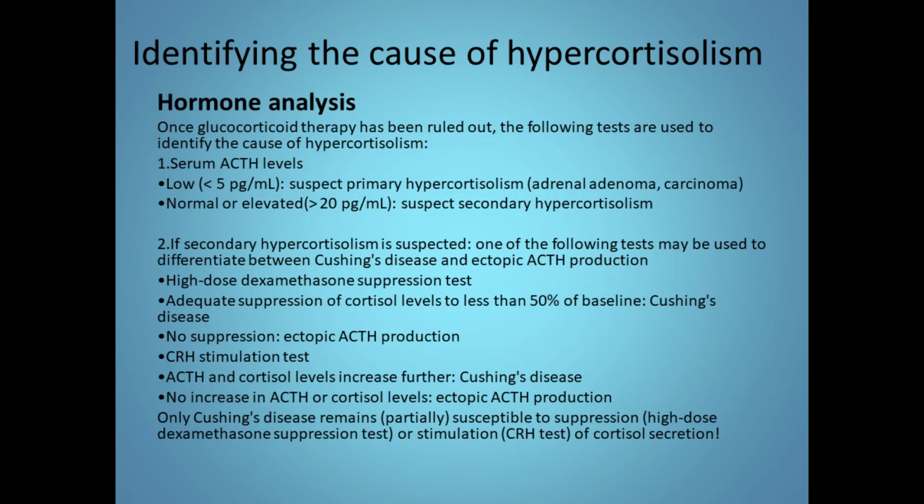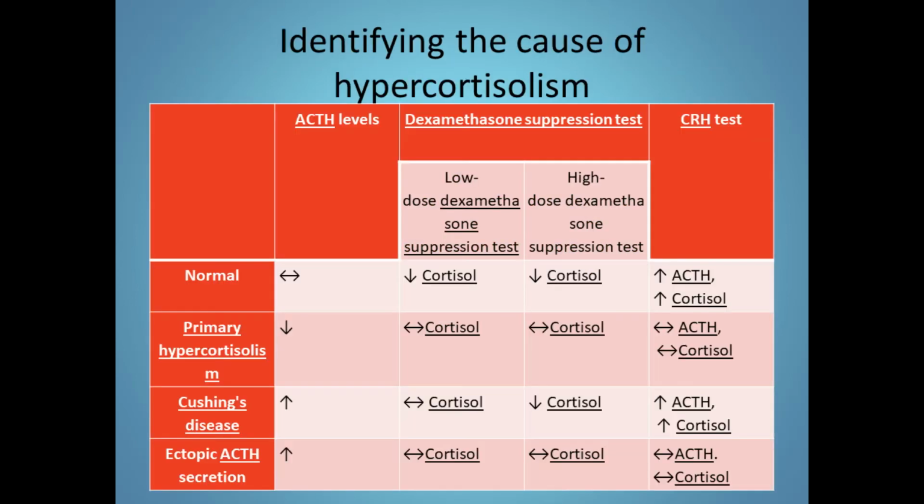If there is no increase in ACTH or cortisol level, then it can be an ectopic ACTH production. Only Cushing's disease remains susceptible to suppression by the high dose dexamethasone suppression test or stimulation by CRH. So identifying the source of cortisol production is really important for proceeding with the treatment. So let's see a brief overview of the tests.